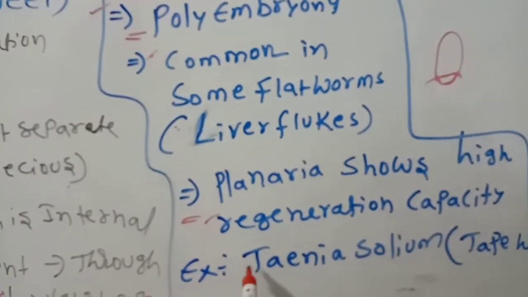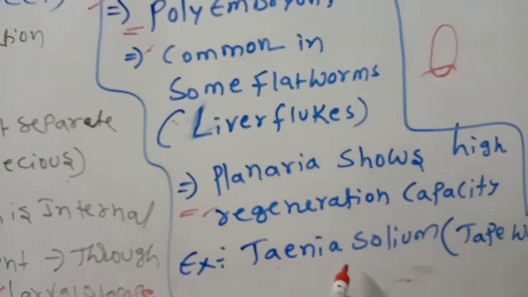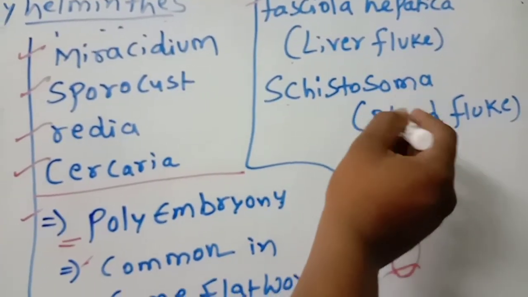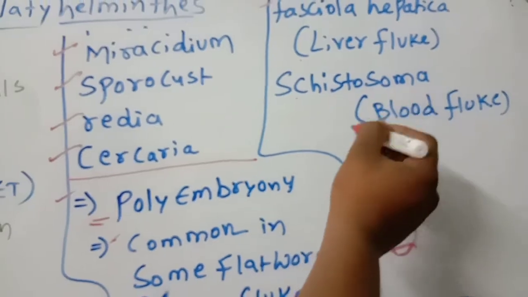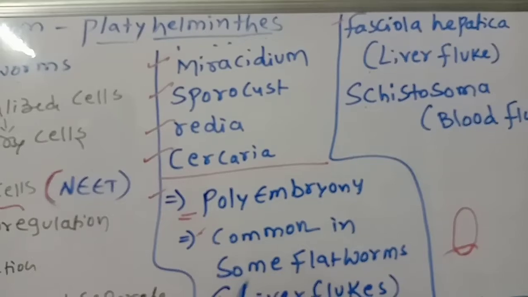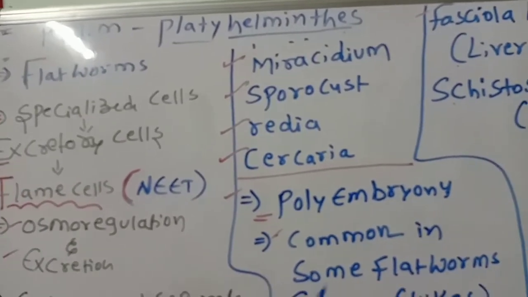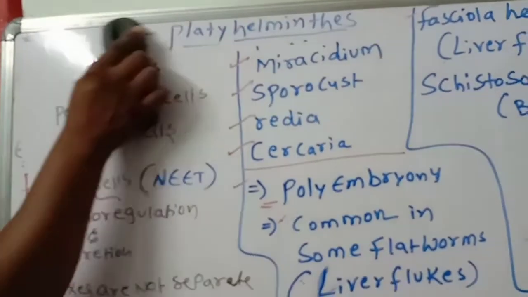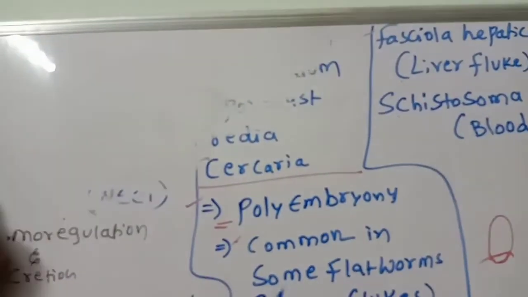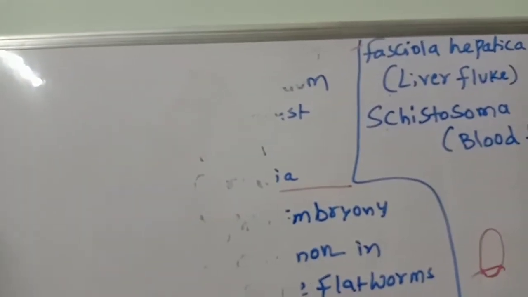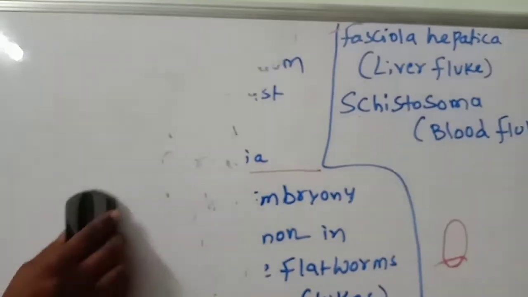So examples of the platyhelminths are Taenia solium, tapeworm, and Fasciola hepatica, liver fluke, and Schistosoma, blood fluke. These are the best examples of Platyhelminthes. So next we are going to discuss another phylum, that is Aschelminthes. Listen very carefully, children. These are the most important phyla to remember.